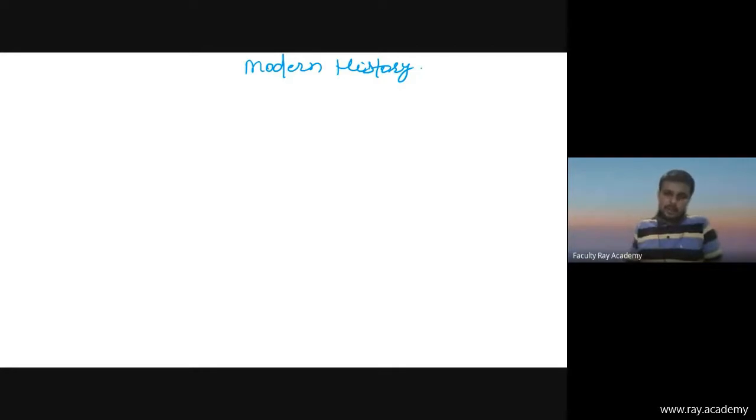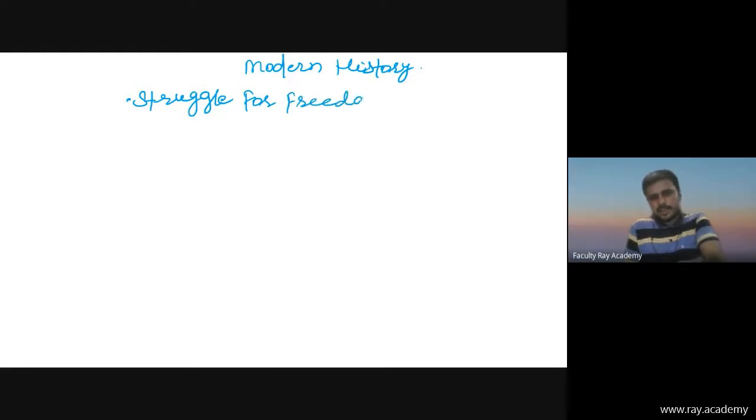The modern period primarily focuses on the emergence of a foreign power and the struggle for freedom, the national freedom struggle, which is the most important topic.